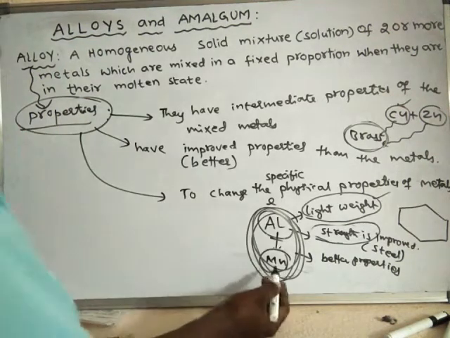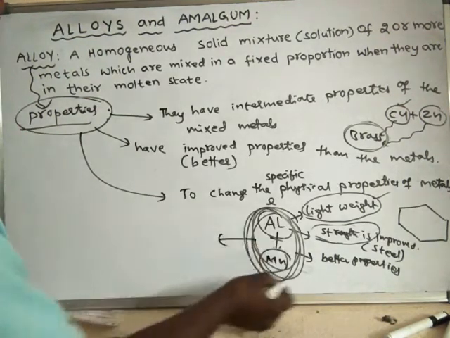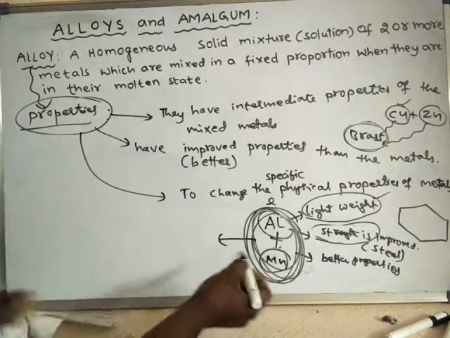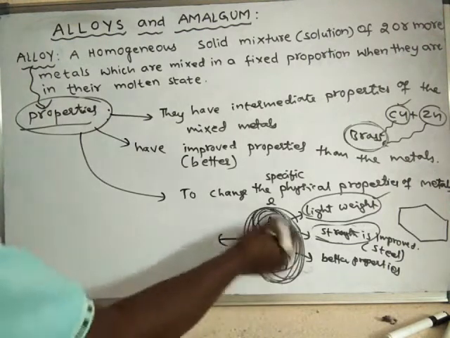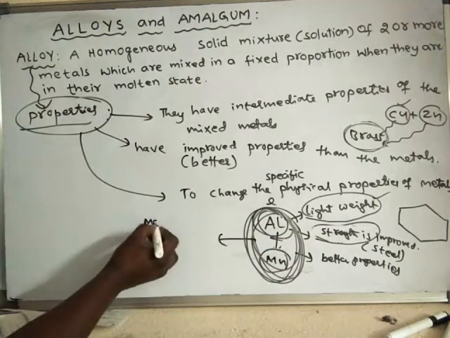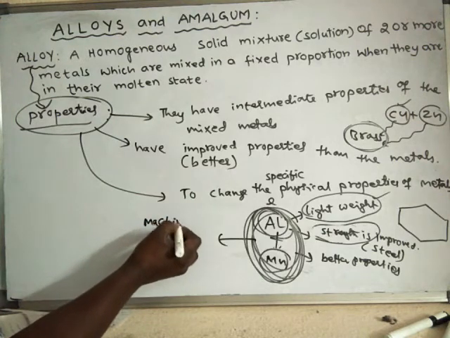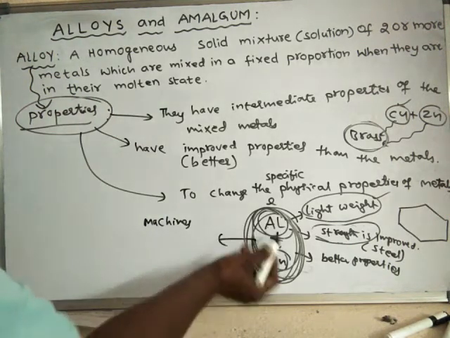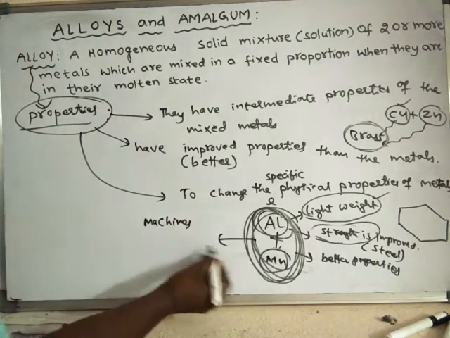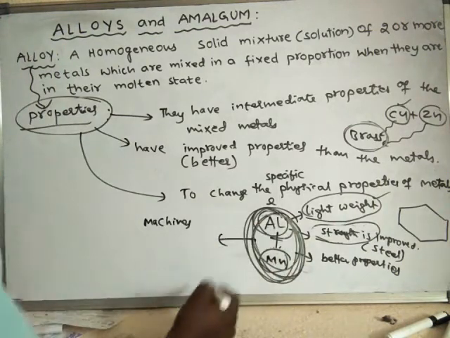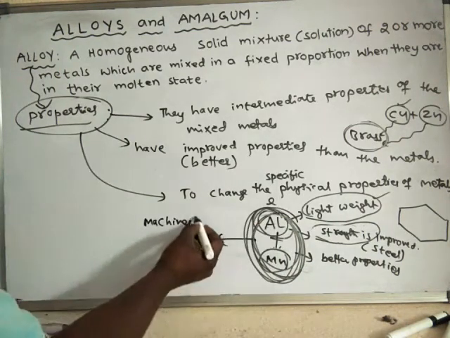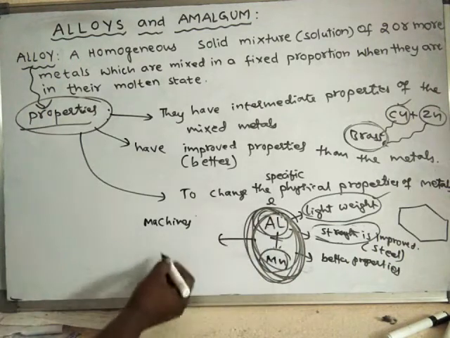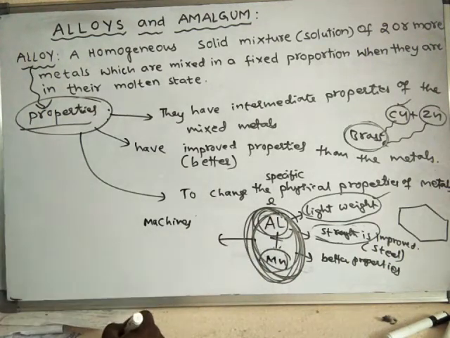So if only aluminium is used to make machinery parts or machines, what happens? They may break down or else they may bend. So if you mix this aluminium with manganese, what happens? Then it will become strengthened, and this material can be used to make machines or machinery parts.